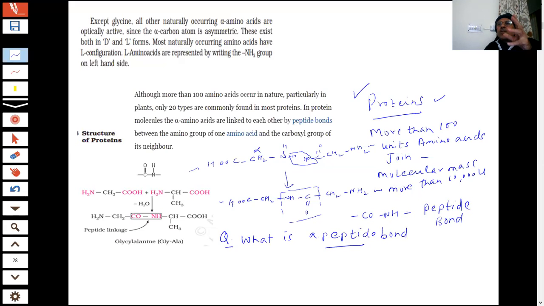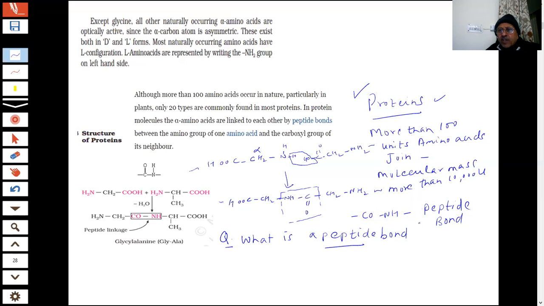Therefore, you can say when two amino acid units combine, the COOH group of one and the NH2 group of the other, with the loss of a water molecule, they will form a CONH bond, that is called a peptide bond. That is the definition. So amino acids are linked how, students? Through peptide bonds. Any doubt?